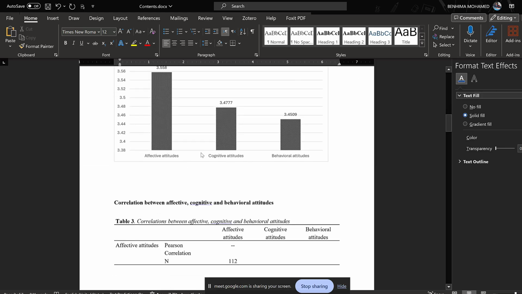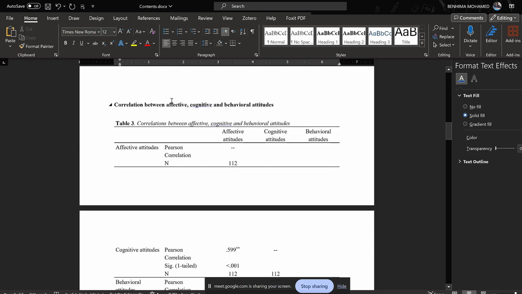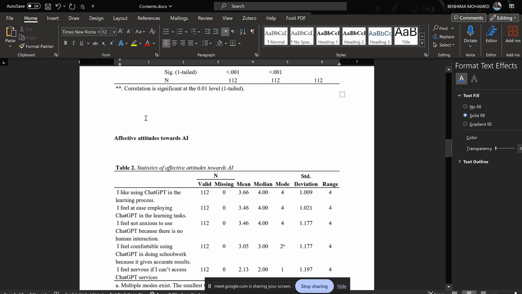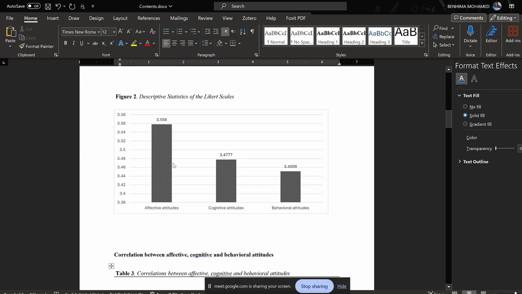For example, which types of attitudes do students have? So they have all of them, but mostly they have affective attitudes. And for affective attitudes, these are the statements. Let's say, I like using ChatGPT, etc. And especially we removed all of these. We keep just two: I like using it and I feel at ease. So people are at ease using ChatGPT. This is what was found. Then followed by cognitive attitudes. They don't care about knowledge more than they care about completing tasks. This is what I could see from the statistics.